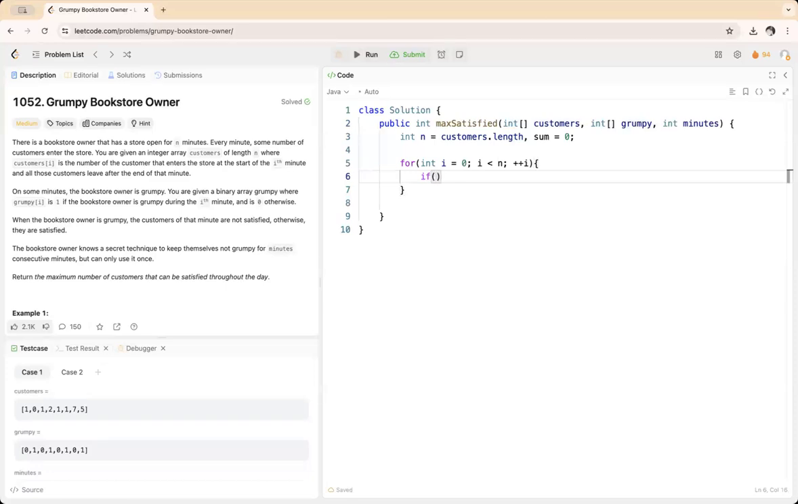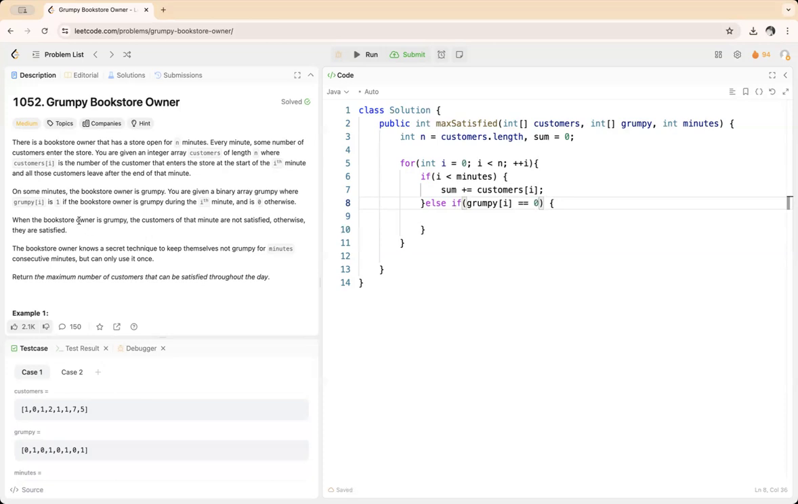If i is less than minutes, then sum, we can do it like this, sum plus is equal to customers of i, else what we will do, so we'll do here, else if grumpy of i is equal to 0.